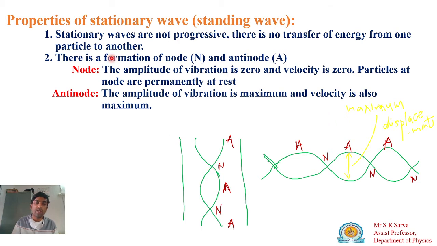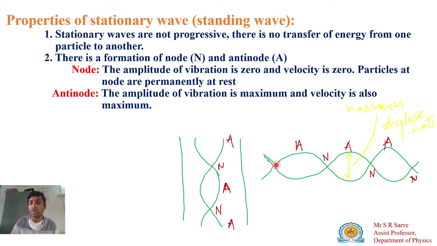So what is node? Node means the point where the amplitude of vibration is 0 and velocity is also 0. So particles at the node are permanently at rest position. So this point is known as your node, this point is also a node.